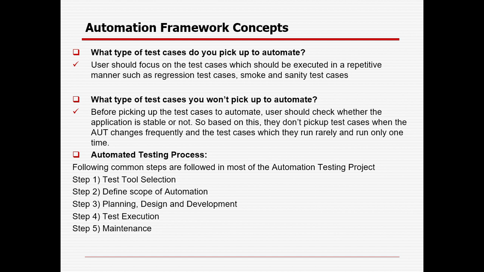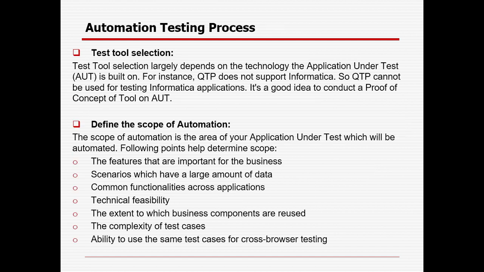In the automation testing process I was talking about, these are the five different steps. One is tool selection, then define the scope of automation, then planning, design and development, test execution and maintenance. The first one is test tool selection. So why do we need to select the tool?